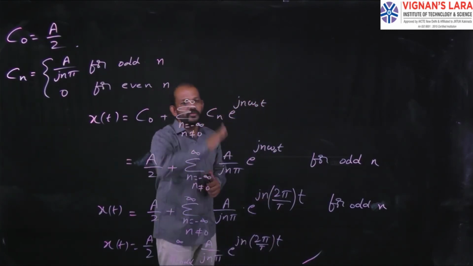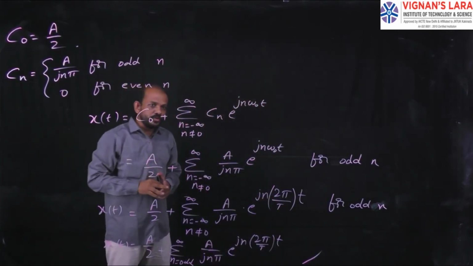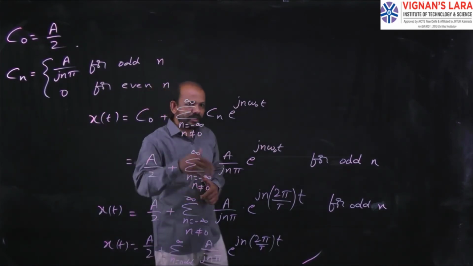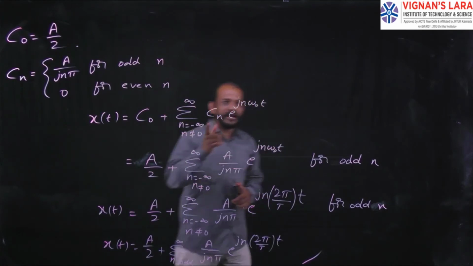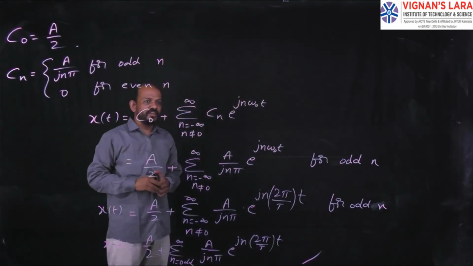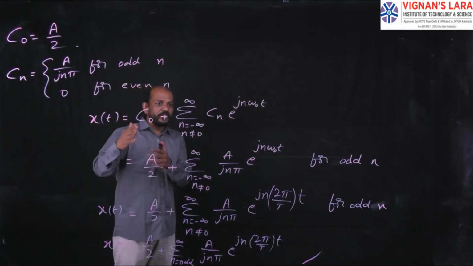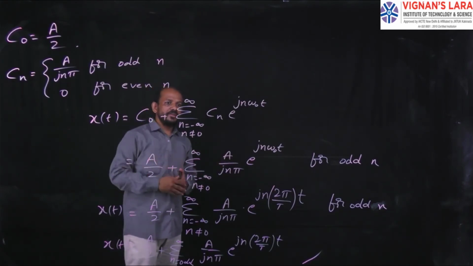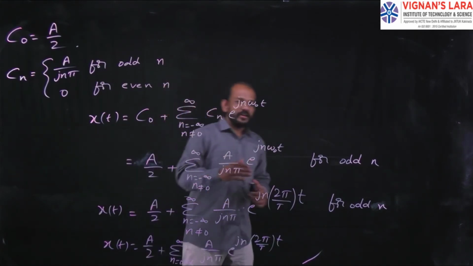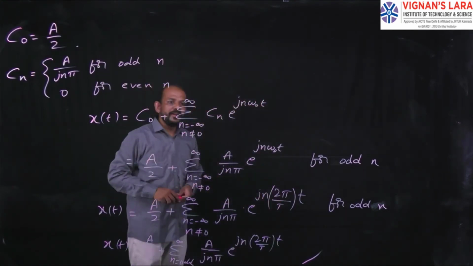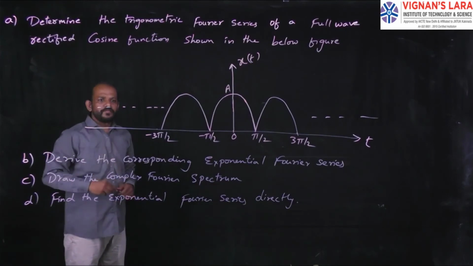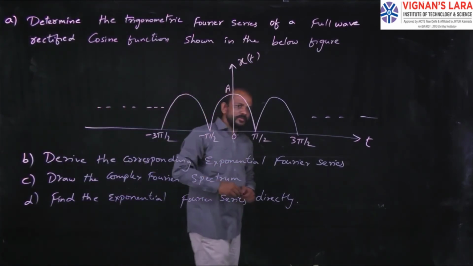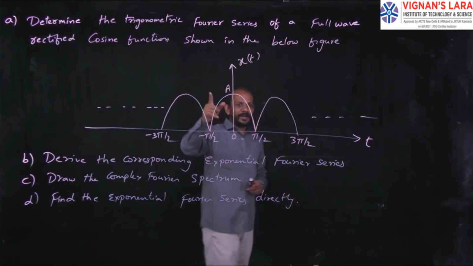Okay, now I did a problem and now I will give another problem for your practice. There you have to find the trigonometric Fourier series. From that you have to find out the exponential Fourier series and have to find out the spectrum also. So I had given another problem. All of you have to do this problem. This is for your work, so you have to practice this.